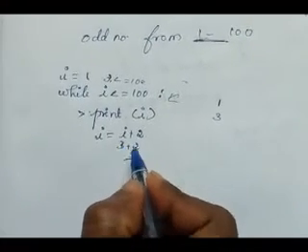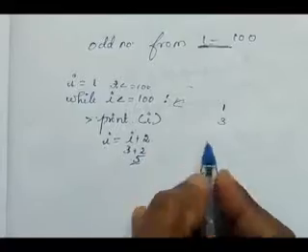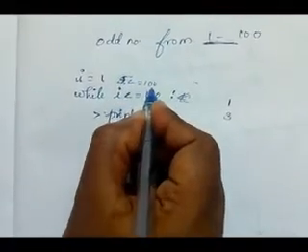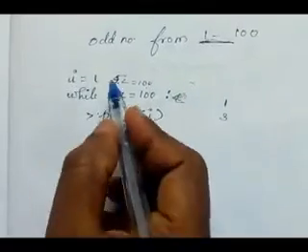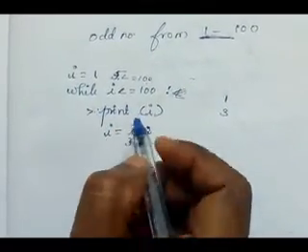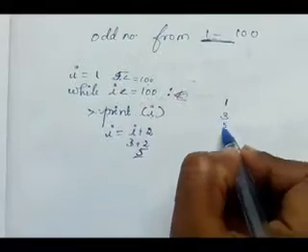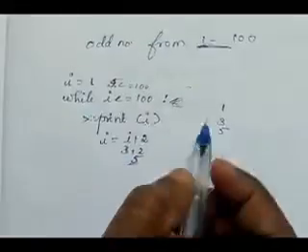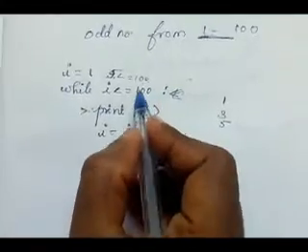That is 3 plus 2. 3 plus 2 means what? 5. Again we need to check the condition. 5 less than or equal to 100. Is the condition true or false? True. Again it will come inside the loop, print I value, which is 5. That I value will be incremented. The same procedure will be repeated till 99.